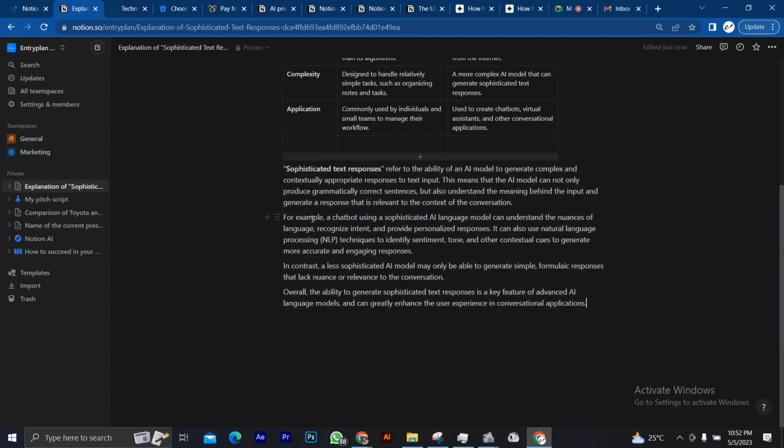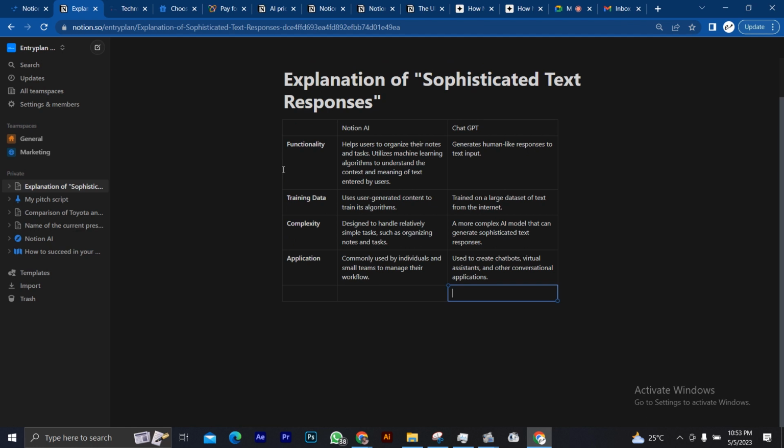So, for example, a chatbot using this language model can understand the blah blah blah. So, it's even giving you a summary. Overall, the ability to generate these responses is a key feature of advanced AI language models and can greatly enhance the user experience in conversational applications. This is something that ChatGPT would not give to you.